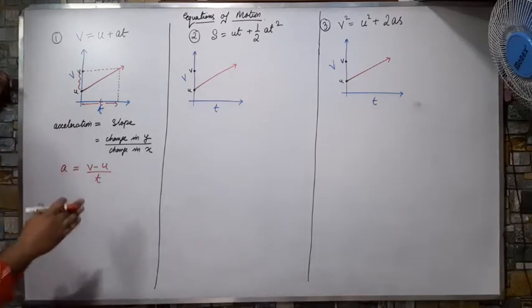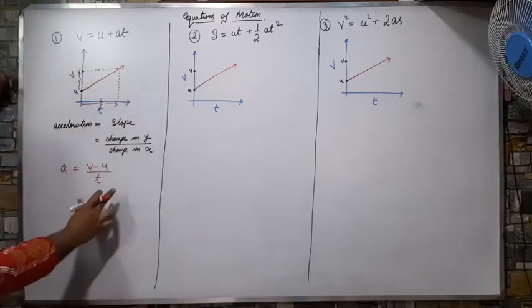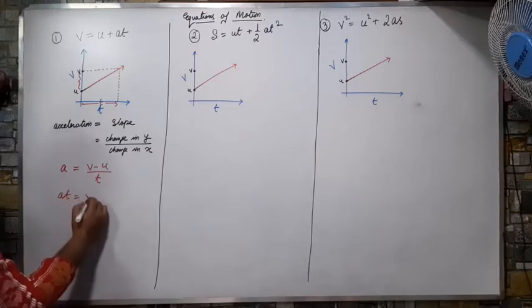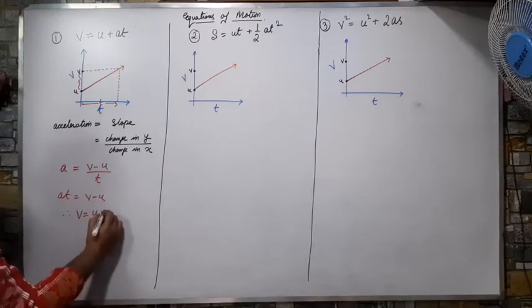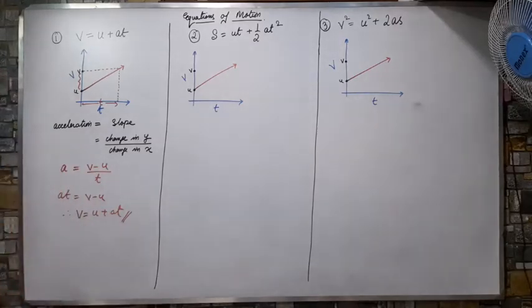I have got the formula without using my actual knowledge. With the graph only I have got this formula. So I will put the values. Here will be at equals to v minus u. So therefore v is equals to u plus at. हो गया. पहला formula proved.